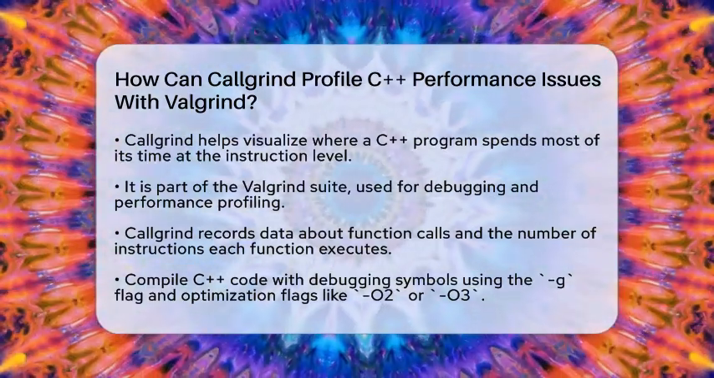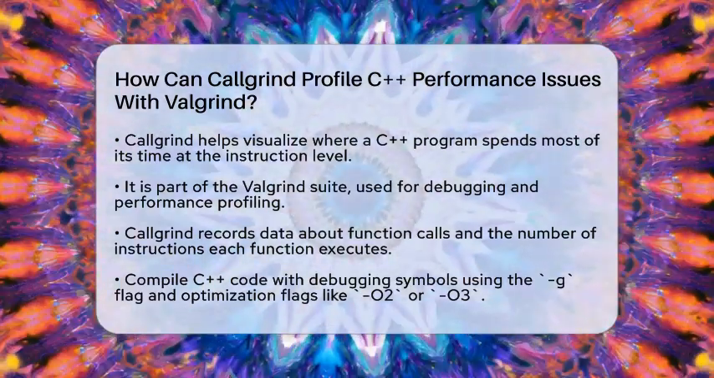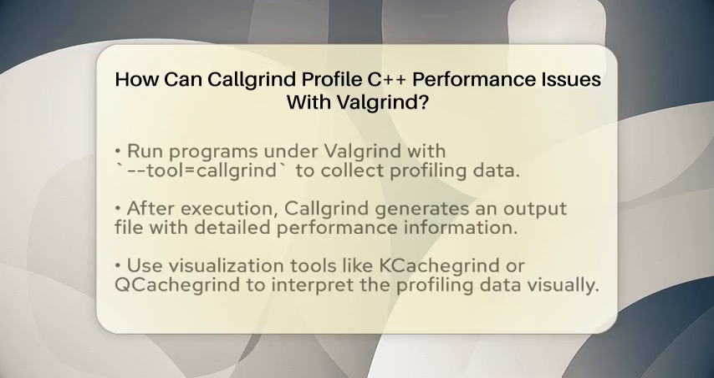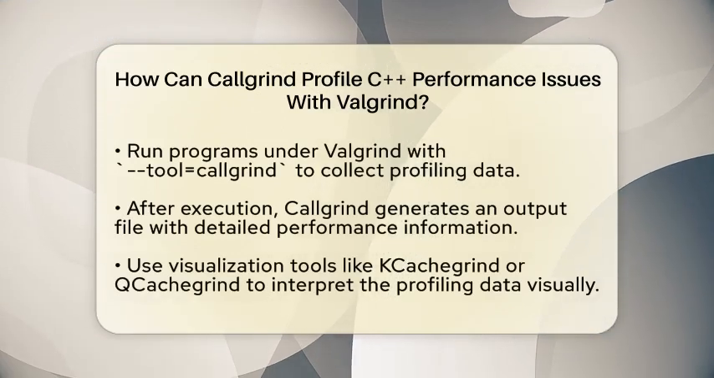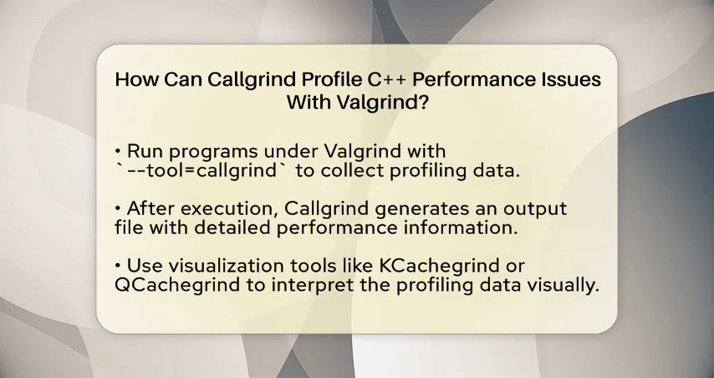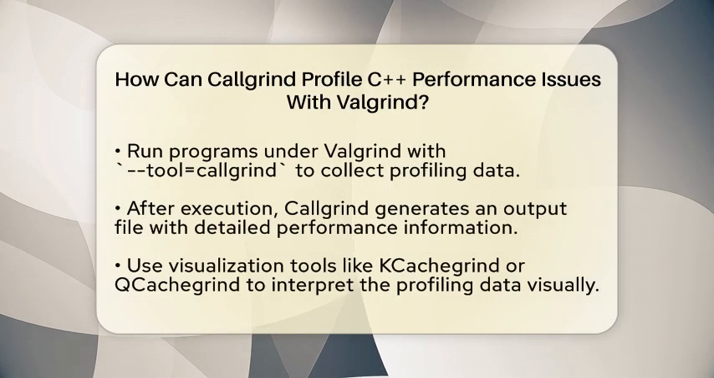To use Callgrind effectively, start by compiling your C++ code with debugging symbols. Use the -g flag to include source code info, and also add optimization flags like -O2 or -O3. This makes sure Callgrind can match the instructions back to your source code, giving you accurate results.